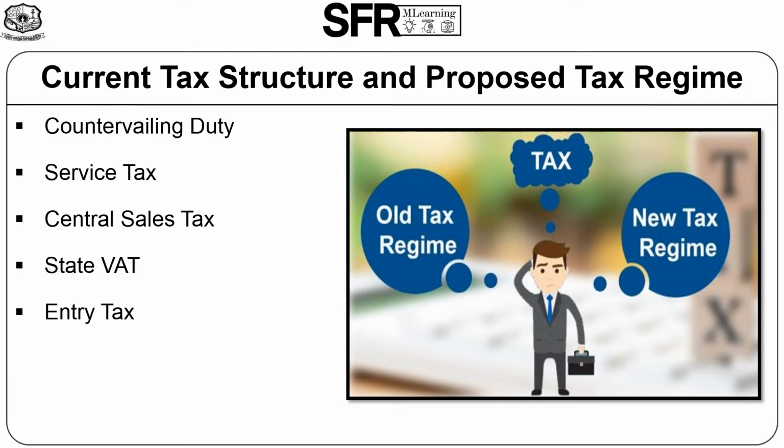Next, state VAT. Except exempt items, all goods are taxed. In the GST scenario, it is subsumed in SGST, State Goods and Services Tax. Next is entry tax. In the current scenario, it is being charged by selected states for interstate transfers held as import in the local area. But in the GST scenario, there is no entry tax. An additional 1% of tax is to be levied on interstate supply of selected goods.